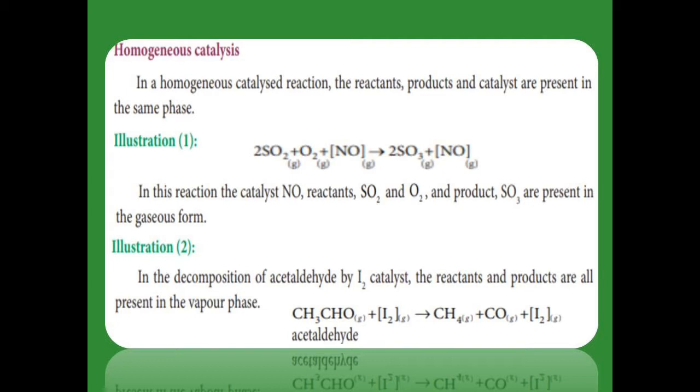The second example: acetaldehyde is catalyzed by iodine, both in the gaseous state. After that the acetaldehyde decomposes and gives methane, which is also in the gaseous state, and carbon monoxide, which is also in the gaseous state. After the reaction we get the iodine, which is also in the gaseous state. So in this reaction the reactant, catalyst and product are all in the gaseous state, so it is called a homogeneous catalyst.